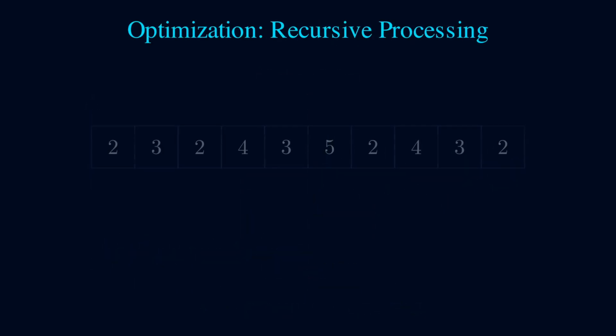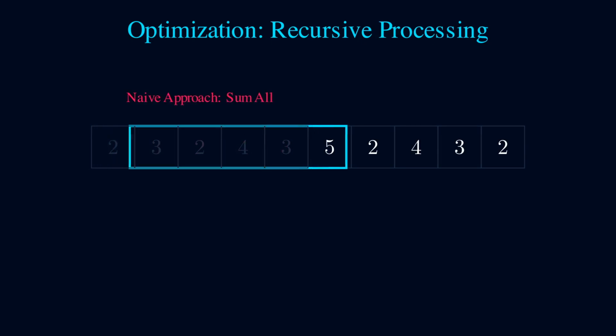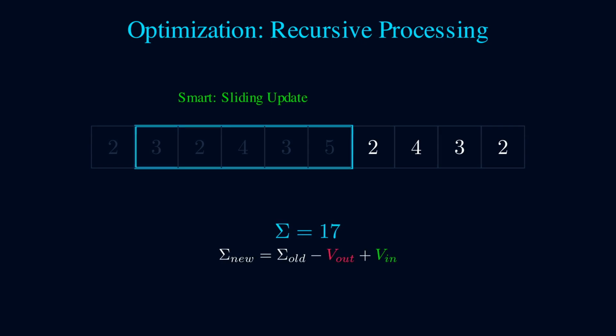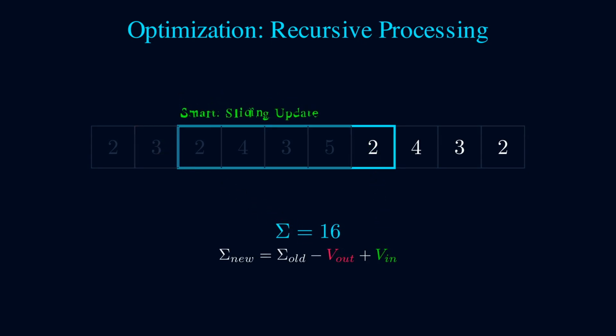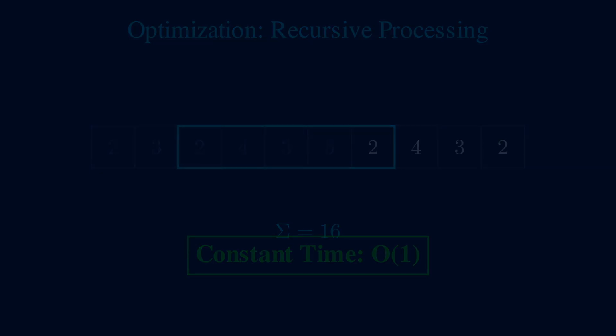Computational efficiency is critical for real-time radar systems. The naive approach recalculates the entire sum every time the window slides, this is order n complexity per cell. But there's a smarter way, recursive updating. When we slide one cell, we don't recalculate everything. We simply subtract the value leaving the window and add the value entering. Old sum minus v_out plus v_in equals new sum. This reduces complexity to constant time, order 1 per cell. This optimization enables real-time processing on millions of range cells per second.